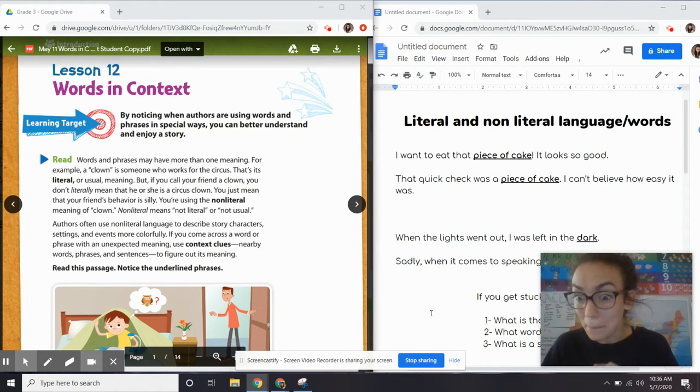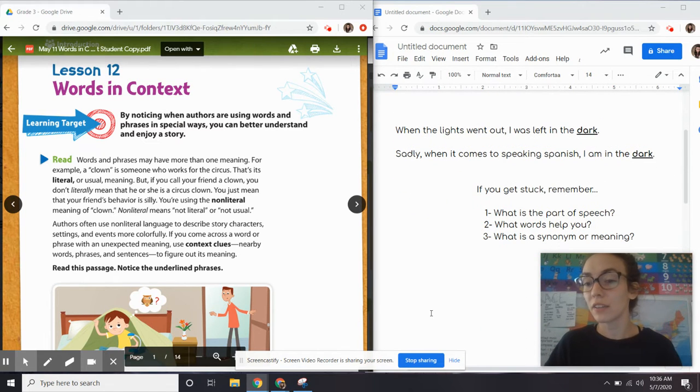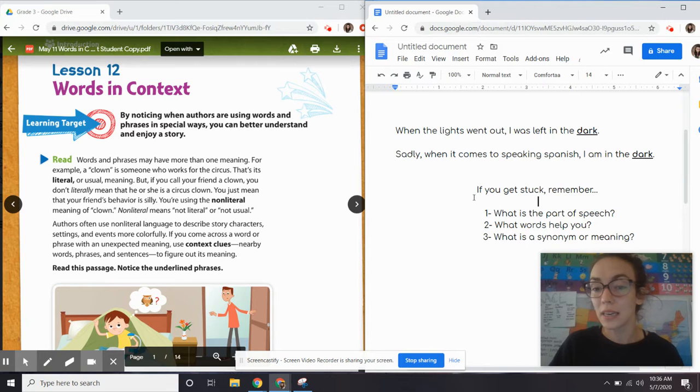I cannot believe it. We are about to do something that you guys are really good at, which is context clues. Remember when we are trying to find what a word means and we don't know, we can ask ourselves, what is the part of speech? What words help you? What is the synonym or meaning? However, we are actually going to have those things going on in the back of our heads as we talk about literal and non literal words to help us figure out what the author is meaning.